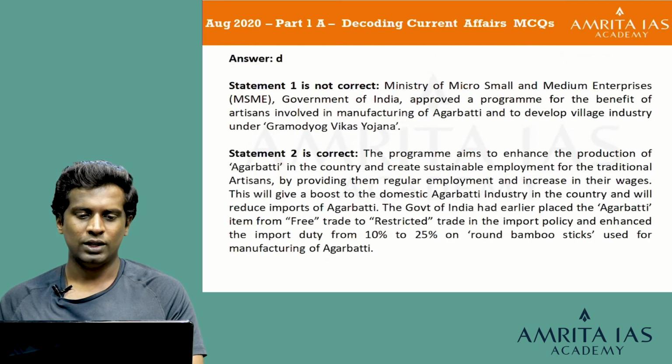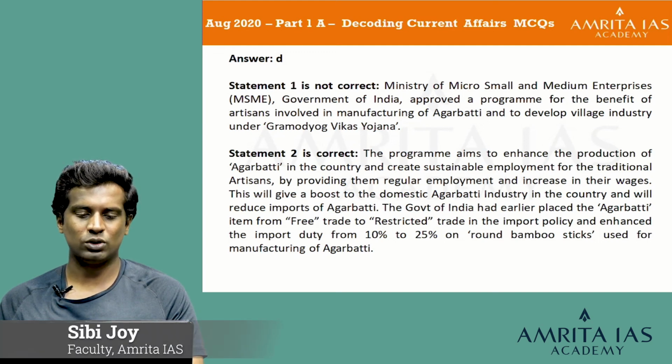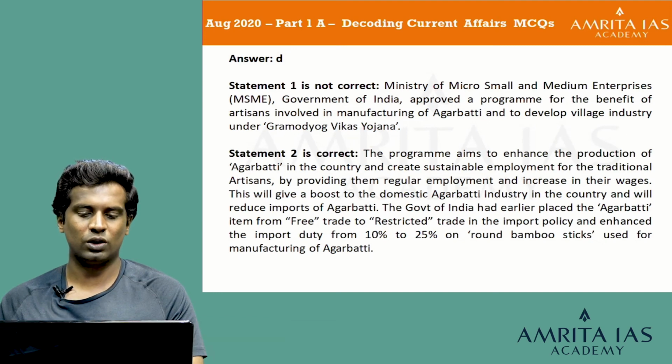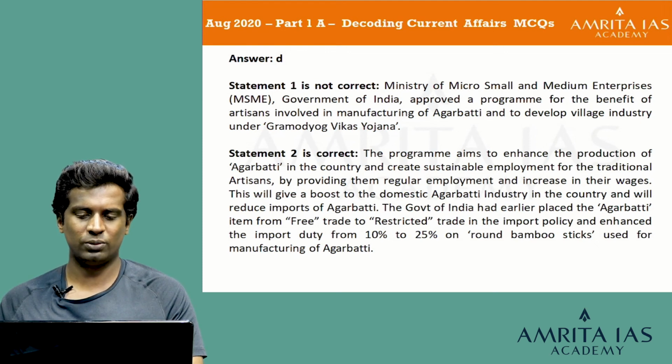The answer is D. Statement 1 is not correct because the Ministry of MSME, Government of India approved a program for the benefit of artisans involved in manufacturing of agarbatti and to develop village industry under the Gramodyog Vikas Yojana. Statement 2 is correct because the program aims to enhance the production of agarbatti in the country and create sustainable employment for the traditional artisans by providing them regular employment and increasing their wages. This will give a boost to the domestic agarbatti industry in the country and will reduce imports of agarbatti. The Government of India had earlier moved agarbatti from free trade to restricted trade in the import policy and enhanced the import duty from 10 to 25% on round bamboo sticks used for manufacturing of agarbatti.